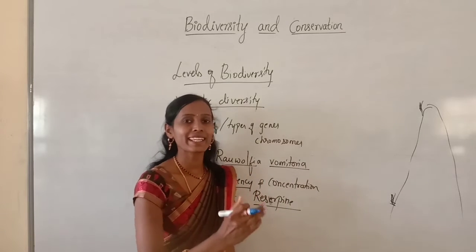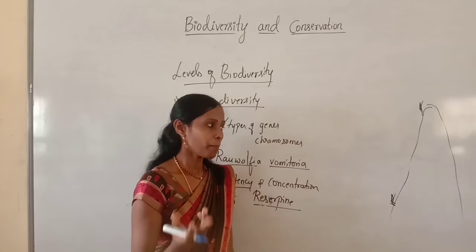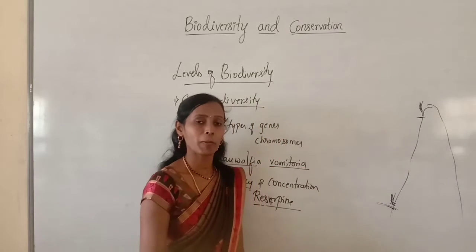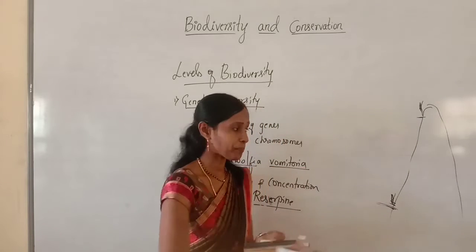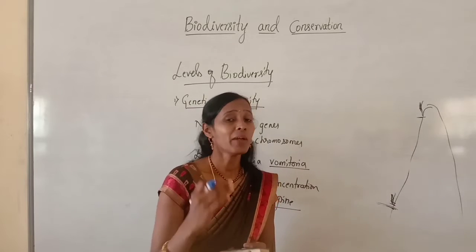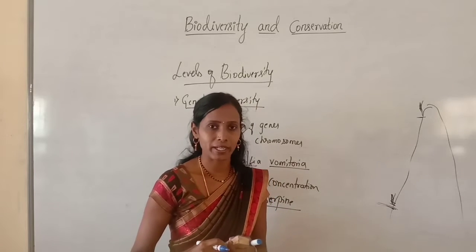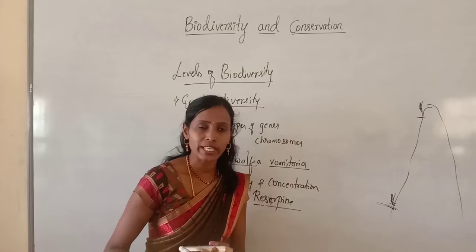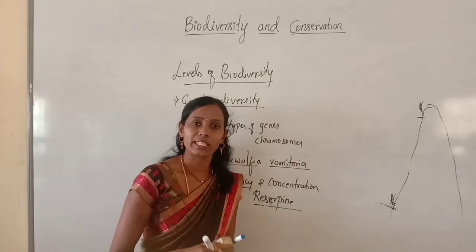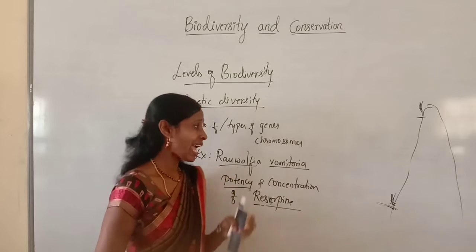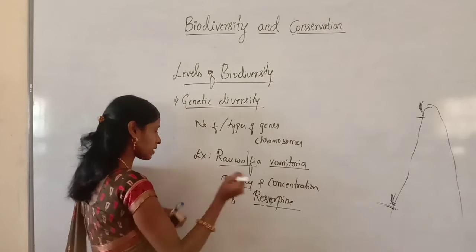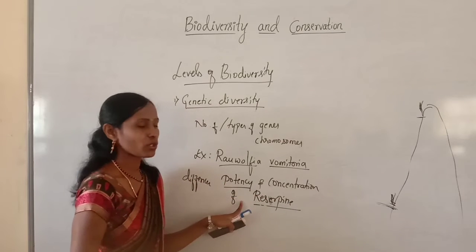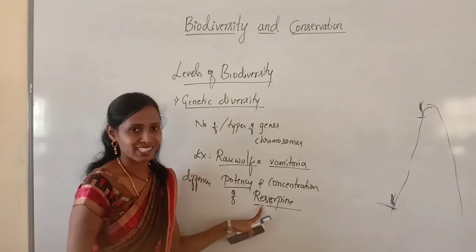And I told you, it increases with the increase in size and environmental parameters. So here the environmental conditions may be different. With the increase in size and environmental parameters, genetic diversity is dependent. So try to understand, this plant is very important. Rauwolfia vomitoria is one of the medicinal plants growing in the different regions of Himalayan ranges and shows differences. That is very important. It shows differences in the potency and concentration of an active chemical called reserpine.